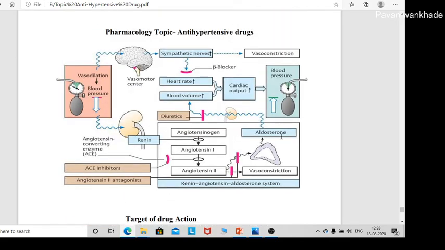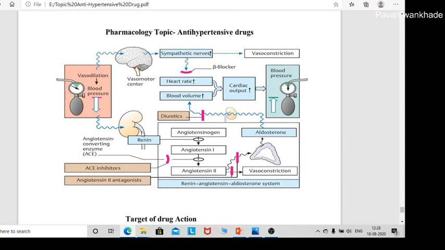So this is the general target of drug action. Now we will see the targets of drug action. In blood pressure regulation, the vasomotor center is also very important. Due to the vasomotor center, the sympathetic nerve causes vasoconstriction. This sympathetic nerve also increases the heart rate, and due to that it increases the cardiac output.